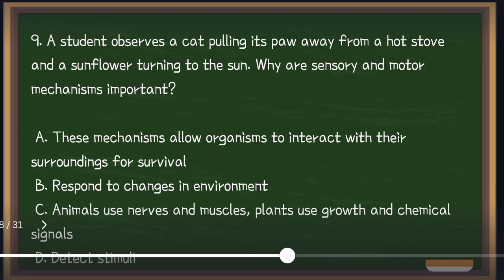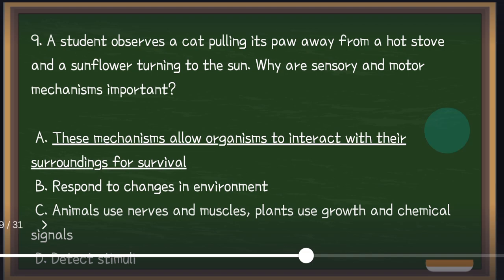So why are sensory and motor mechanisms important? Is it A, these mechanisms allow organisms to interact with their surroundings for survival? B, responds to changes in environment. C, animals use nerves and muscles. Plants use growth and chemical signals. Or D, detect stimuli. So the answer is letter A. These mechanisms allow organisms to interact with their surroundings for survival.